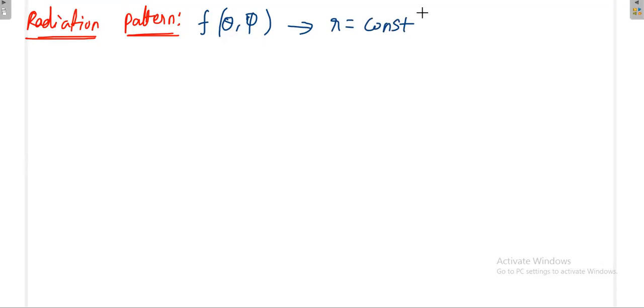Now see, suppose I have a tower like this, and I am standing on the imaginary circle.